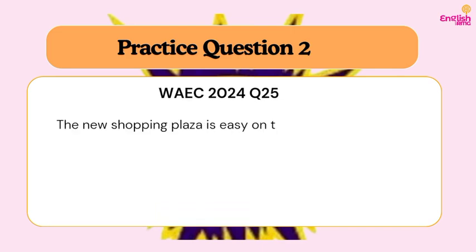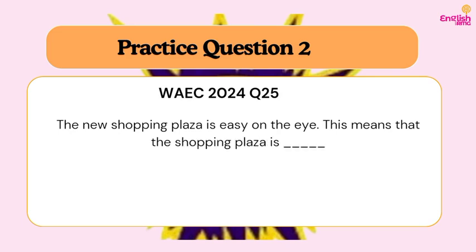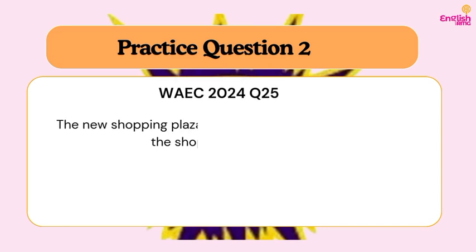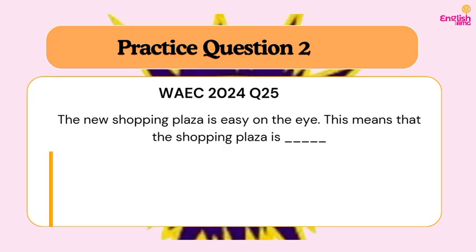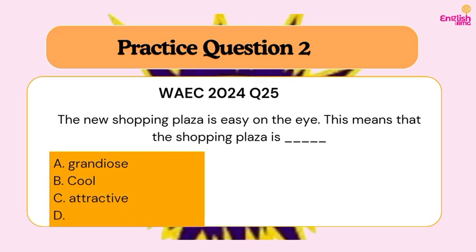So now let's move on to the next question, which is question 25 from the 2024 WAEC questions. We have: The new shopping plaza is easy on the eye. So this means that the shopping plaza is what? Dash. When we talk about the eye, common sense says that when something is easy on the eye, it means it's attractive. Do you understand? It's pleasing to watch. It's pleasing to see. Perhaps the building has some beautiful structure that made it very attractive, when we put it into perspective with our common sense.